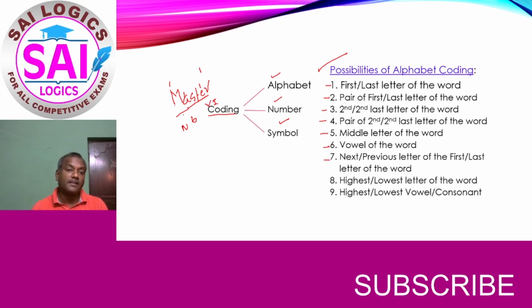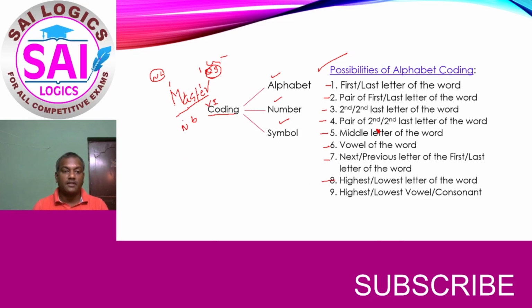Here the first letter is M, the next letter can be N and the previous letter will be L, so either N or L. The previous letter of the last letter is Q and the next letter of the last letter is S, so either Q or S can be the code. And the eighth possibility is the highest or lowest letter of the word.